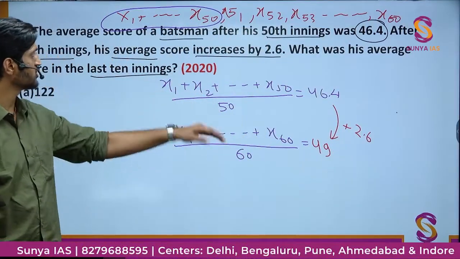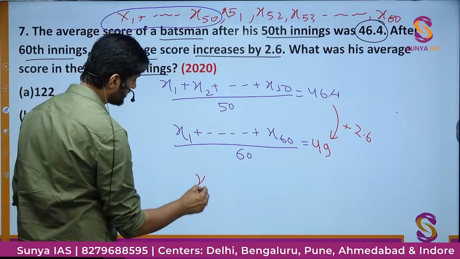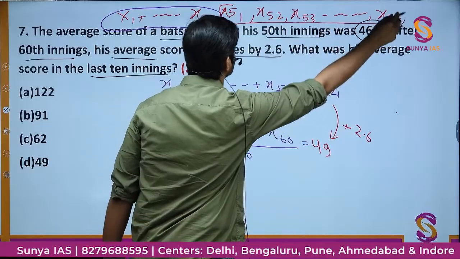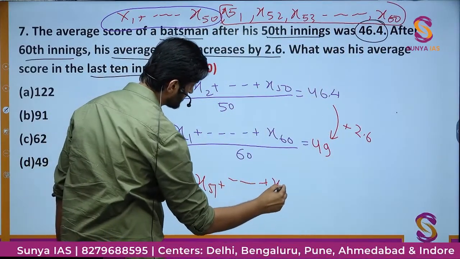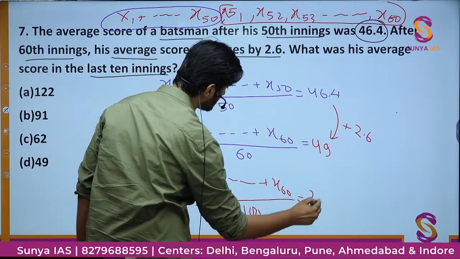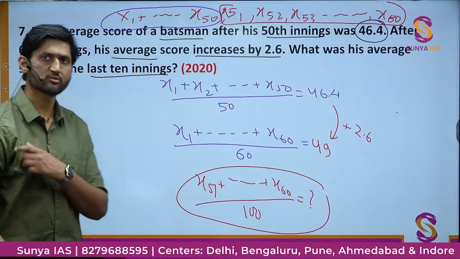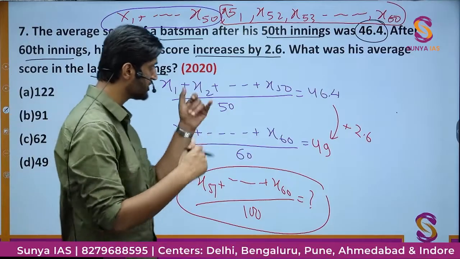So we have two equations here. What we have to find is the value of x51 to x60, these last 10 matches we have to talk about. So x51 to x60 divided by 10. What is the average score of these last 10 matches is what we have to find out in this question. And I know you are pretty much clear on how we will proceed.